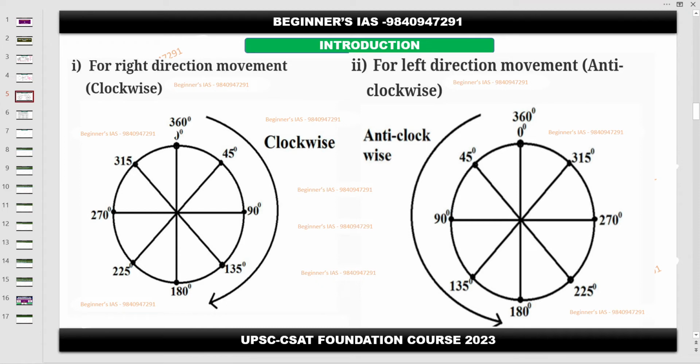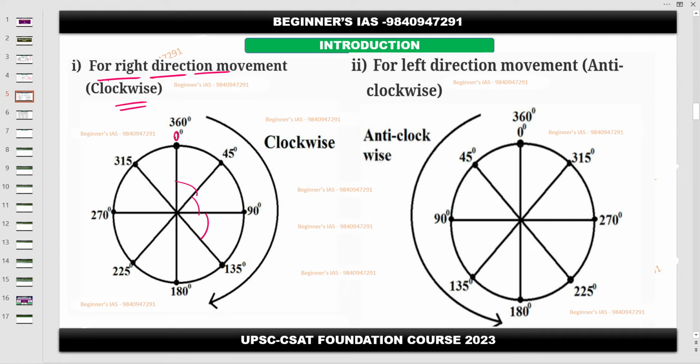Now next one, this is also important. Right direction movement is nothing but clockwise. Whatever position you are assuming, I am assuming this position as 0 degree. Then this much coverage is going to be 45 degrees, then this much is another 45 degrees, then the total is 90 degrees. Now again one more 45, then totally it is going to be 135.